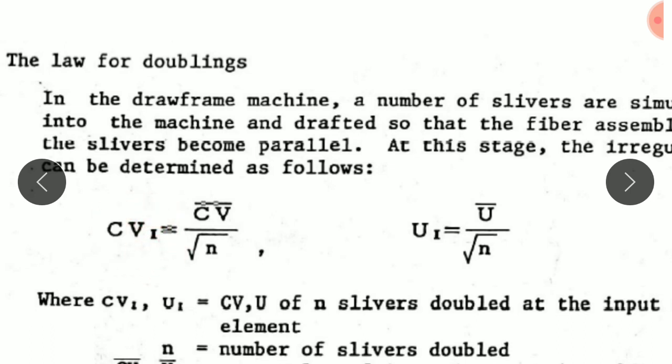Had there been no drafting, in that case we can expect that the CV of the doubled material will be 1.33. However, since we are also imparting draft at the same time, it will increase, and actual irregularity will be between 1.33 and 4. Definitely it will be lesser than 4, but it will not be 1.33 because of the irregularity that is being added on account of drafting.